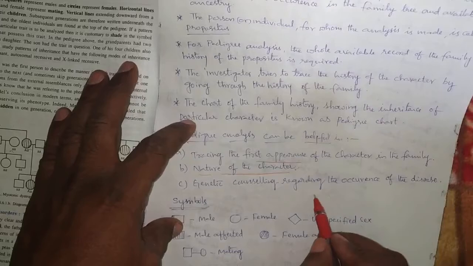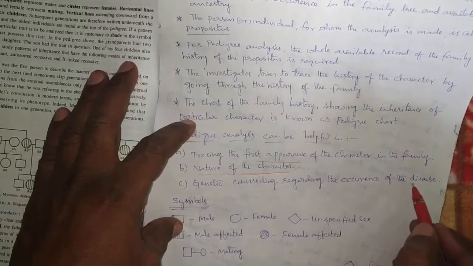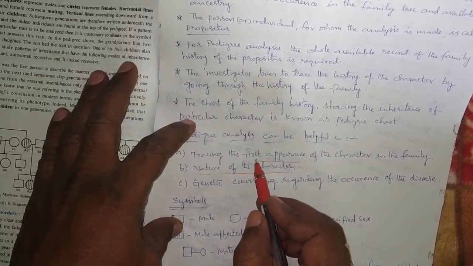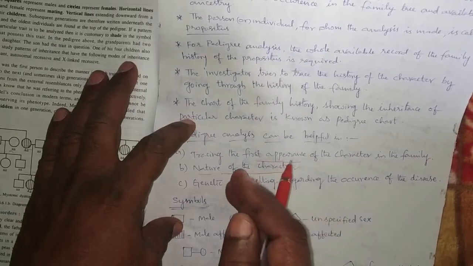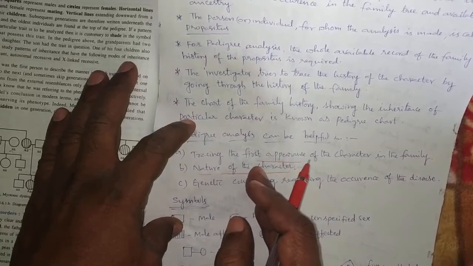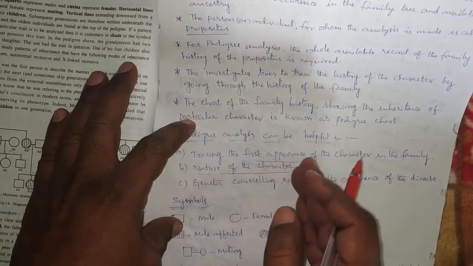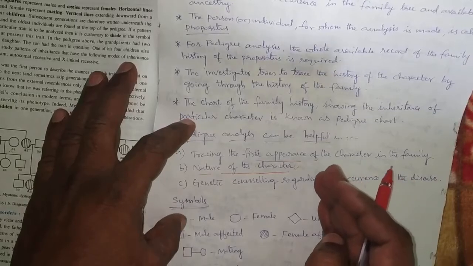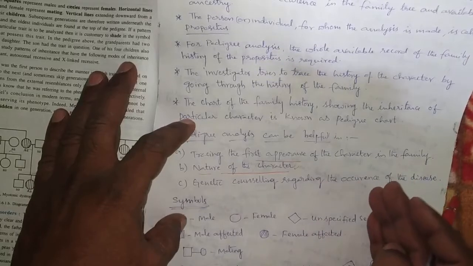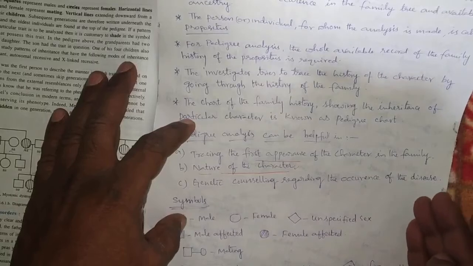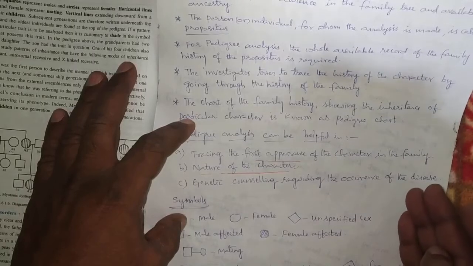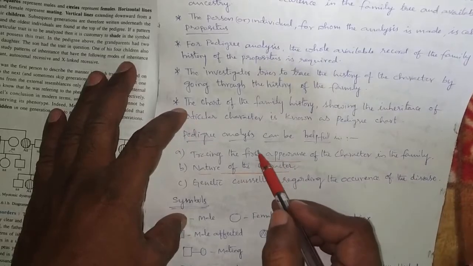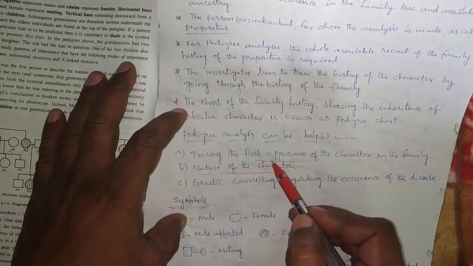Genetic counseling regarding the occurrence of diseases. If the character is studied and traced, how it is transferred from one generation to another, and if anything is affected in the coming generation, then genetic counseling can be given to the people to solve this problem. So that is the importance of pedigree analysis.